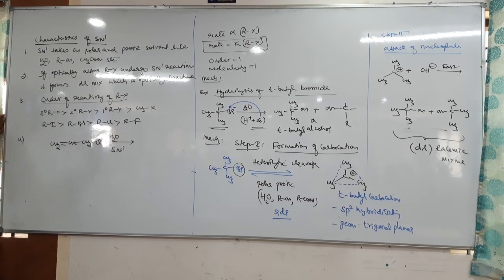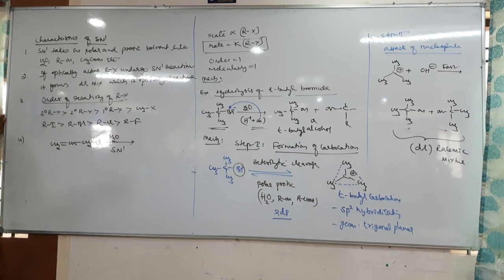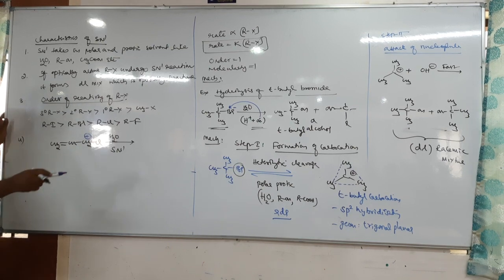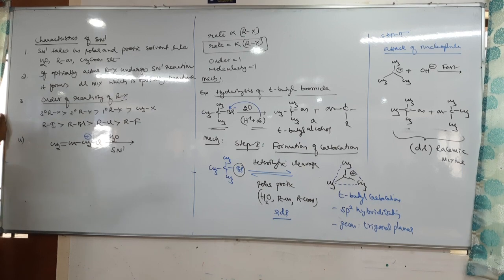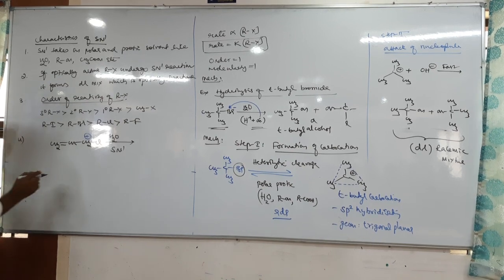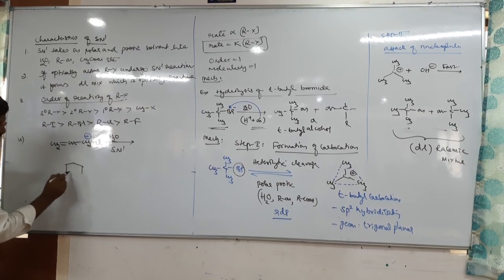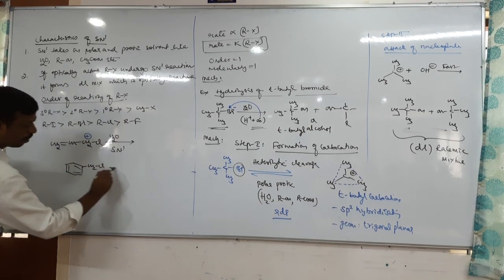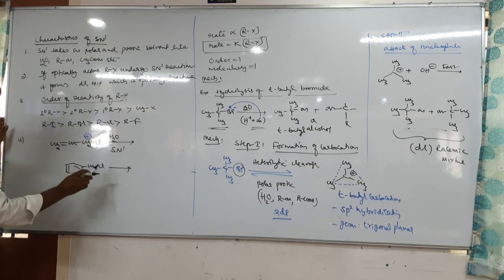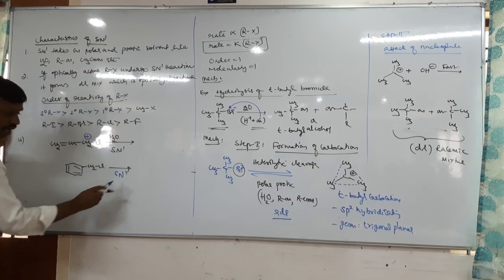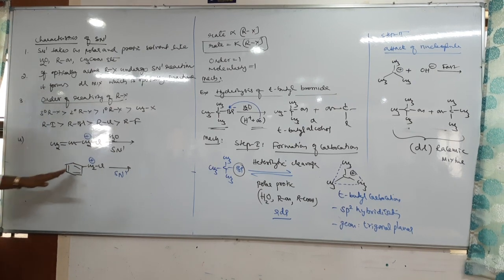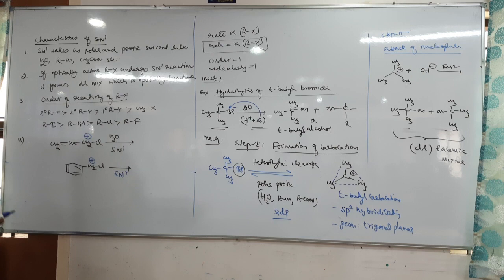Remember, in an SN1 reaction you will get a carbocation, no? Which carbocation comes here? Allylic carbocation. Is the allylic carbocation more stable or less stable? More stable because of resonance. How many resonance structures? Two. Similarly, in benzylic halide, if it undergoes SN1 reaction, a carbocation forms. Which carbocation? Benzylic carbocation. Benzylic carbocation is also exceptionally more stable because of four resonance structures.